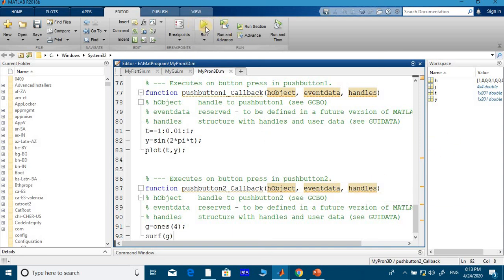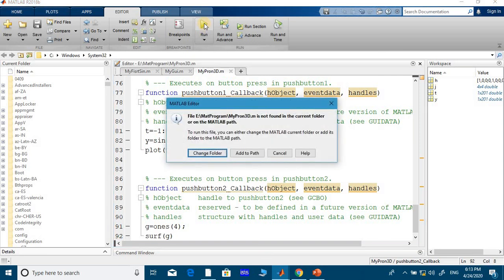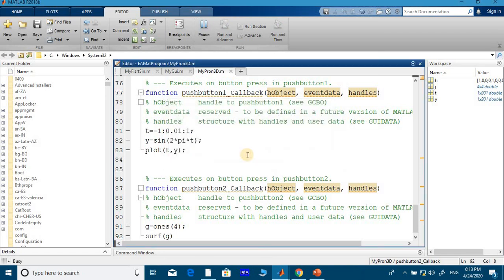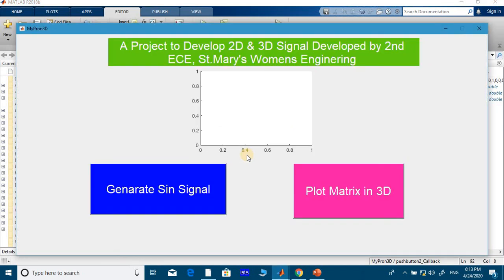Okay, see, this is the run button, you click on that. I will tell you, see, already I have not set the path. Here see Windows 32, that is a different path, but my file is saved in E drive, right? So if you get such a problem, you just click on add to path. Okay, then the program will execute. See, this is the beautiful GUI designed by St. Mary's Women's Engineering College.